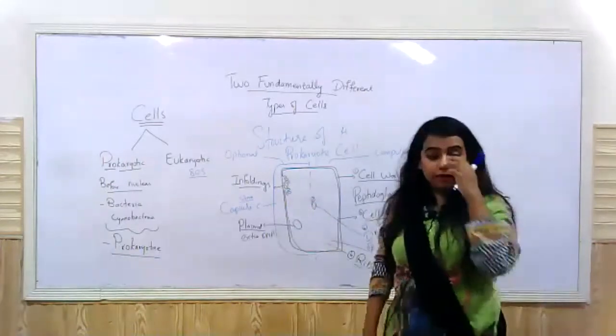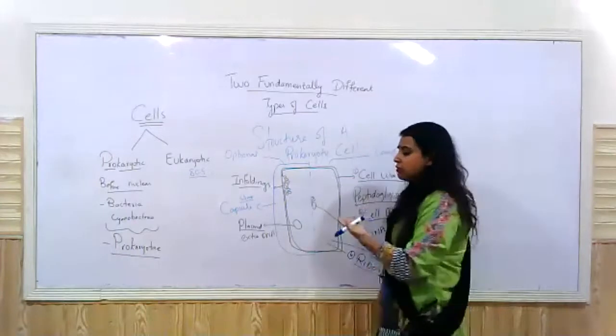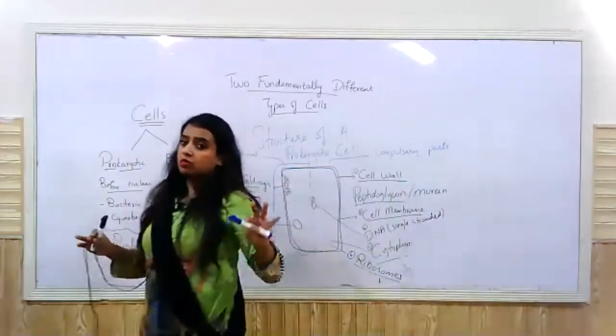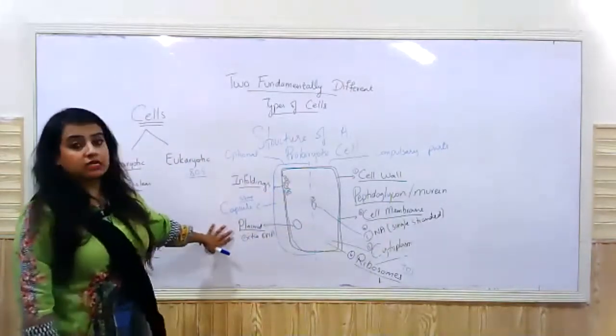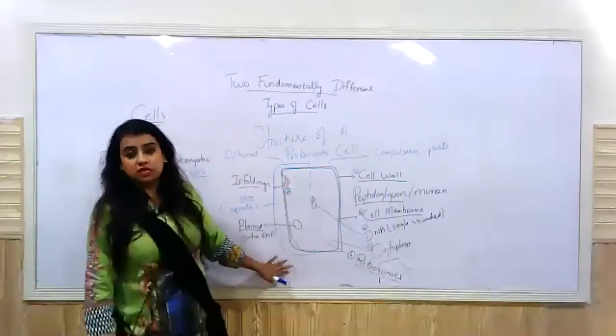This plasmid can be used because we do not have to destroy the cell to remove this. It's easily removable from the bacteria, right? So we do not know what purpose this plasmid serves, right? But we do know that this plasmid is present in some bacteria and it's missing in the others.